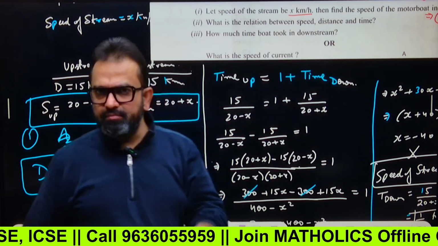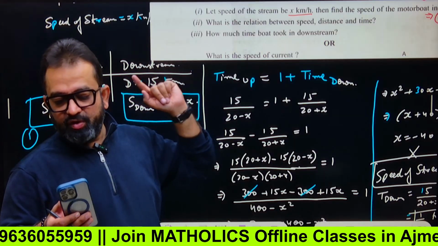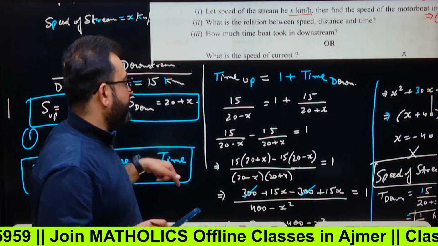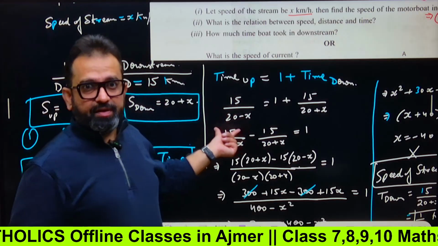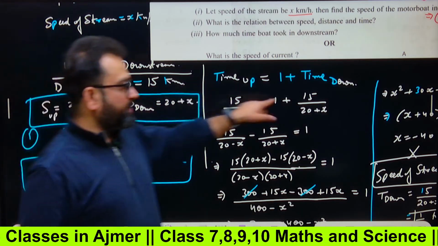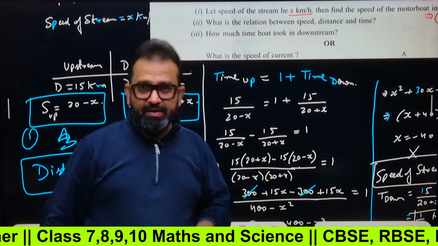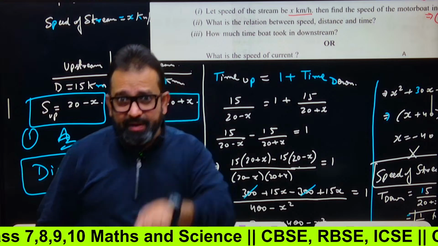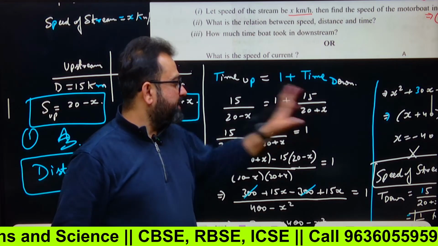What is the formula for time? Distance upon speed. Yes or no? So upstream, distance upon speed of upstream, 20 minus x, equals 1 plus time in coming downstream, distance upon speed, same. But distance will be 15 only, and speed will be the downstream speed, that is 20 plus x.